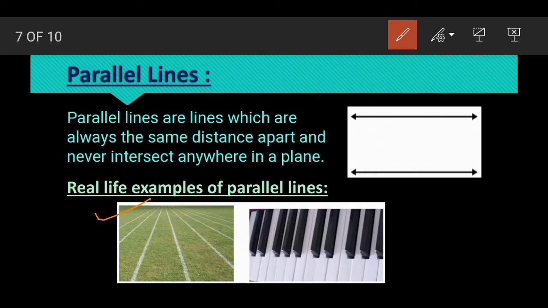The tracks of a railway are all parallel to each other. And look at this another picture. Here all these lines are black or white. If you select any of these, they are parallel to each other. The gap between any two is always equal, and they will never intersect, meaning they never cross each other. So these lines are parallel lines.